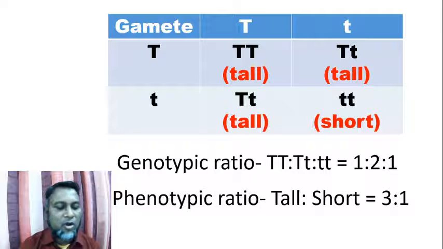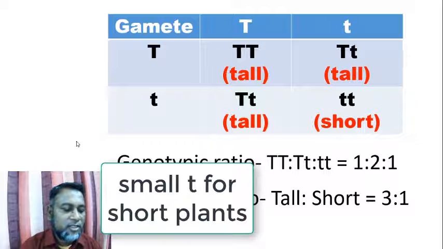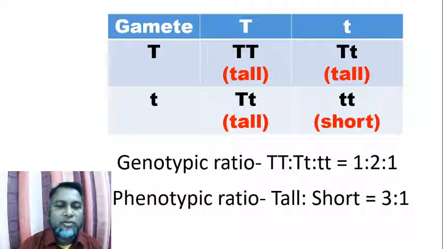This ratio is found because two opposite characters, capital T for tall plants and small t for short plants, two opposite factors or alleles or genes can separate from each other during gamete formation. This is the explanation of Mendel's first law.